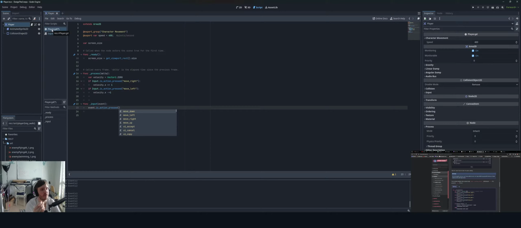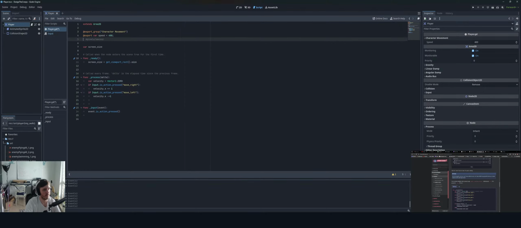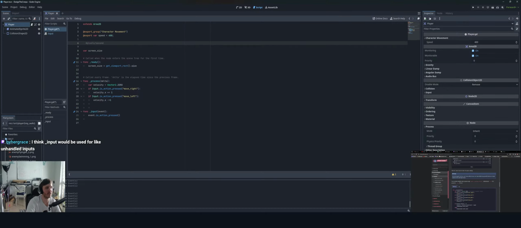So I wonder, basically when we do _input(event), we would have some sort of var for direction instead of var being speed, and then you would define the direction and then tell it to move.